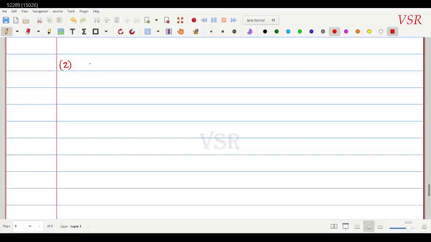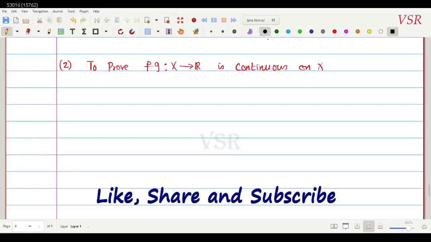Given, to prove, I have written it. To prove this: f into g, a function from X to R, is continuous on X. I proved this easily using the convergence technique, but now we are going to use the epsilon delta technique. Let's see how I am going to prove it. So let a belongs to capital X.